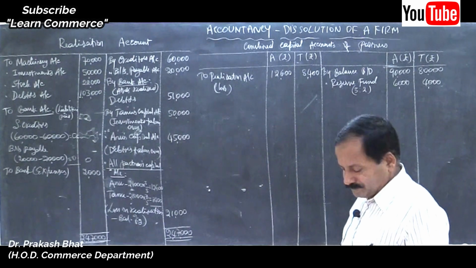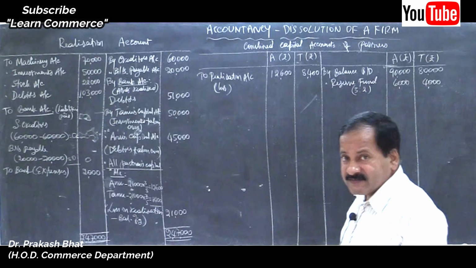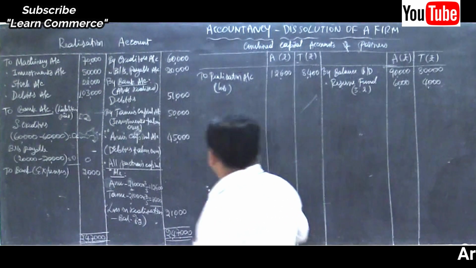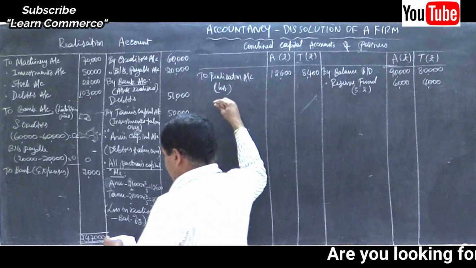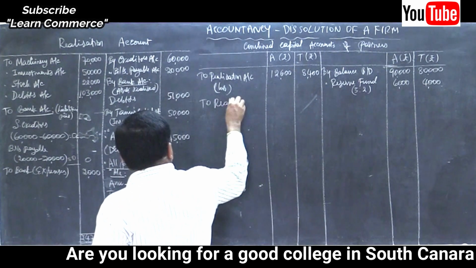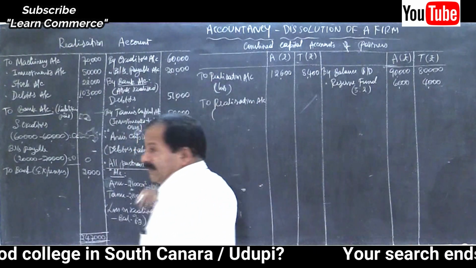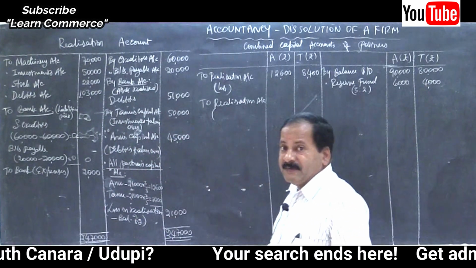Then to realization account, investments. That is the realization account, assets taken over, investment taken over.